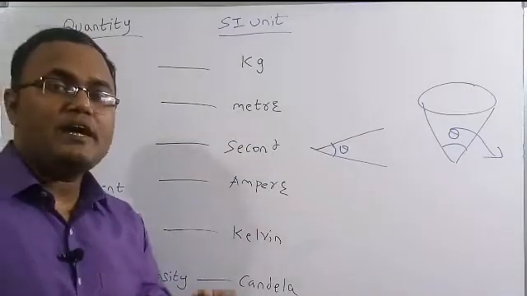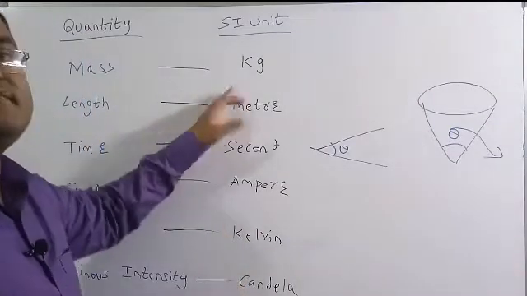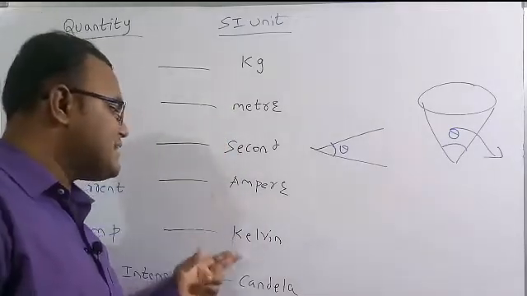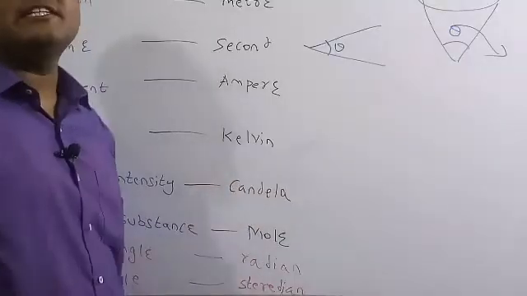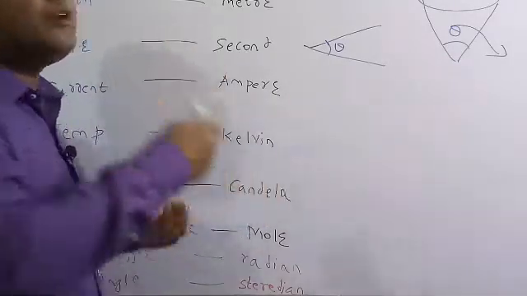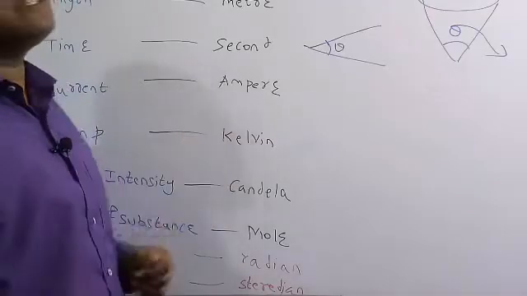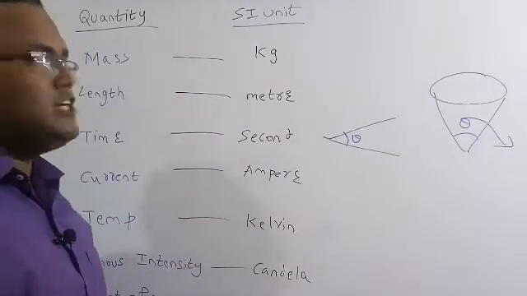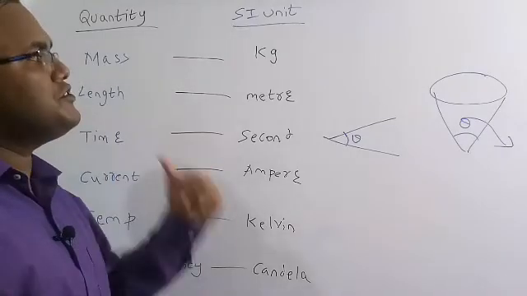So now what is the reference? What is the reference for 1 kg, and similarly the reference for the meter, second, ampere, Kelvin, candela, mole, radian, steradian? All these things, what is the basic thing from which we are going to extend? That is what we are going to learn in the second lecture. So this is the main concept: basic SI quantity and the SI unit.